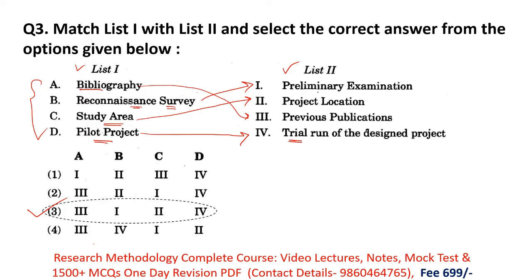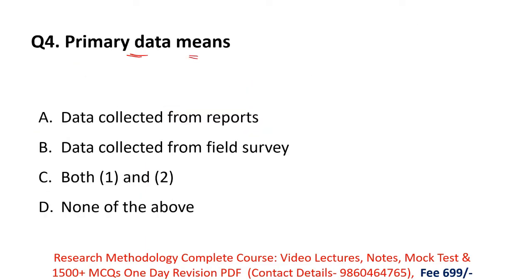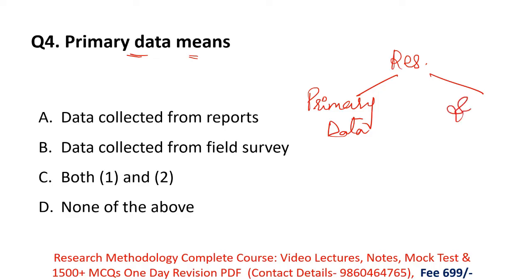Next question. Primary data means. Here they are asking the definition of primary data. Remember, in research there are two types of data. First is primary data and second is secondary data. The names are very easy. Remember, in your exam there will be a compulsory question on primary data or secondary data.